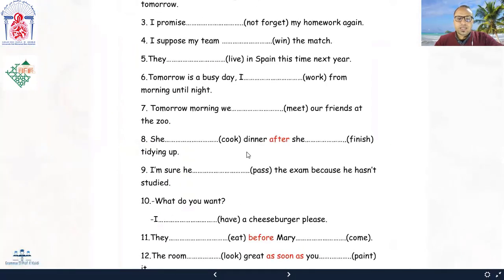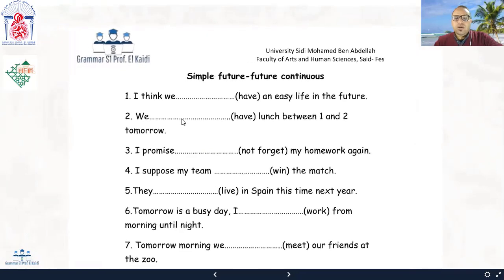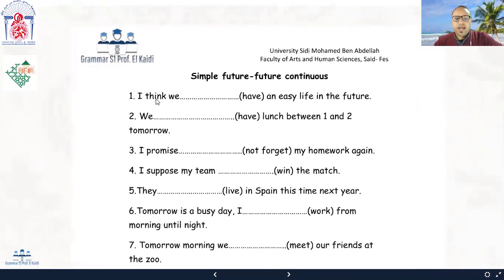In the second exercise, you choose either the simple future or the future continuous depending on the context, okay? For example, here, I think we have an easy life in the future. So, which is correct? To say, I think we'll be having an easy life in the future, or I think we'll have an easy life in the future. If you go back to the previous video, you will see that we use the future simple when we make predictions that are not based on any evidence. So in this case, I think we will have an easy life in the future is the correct one.